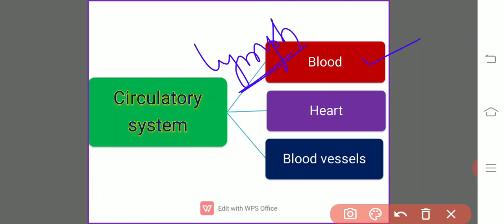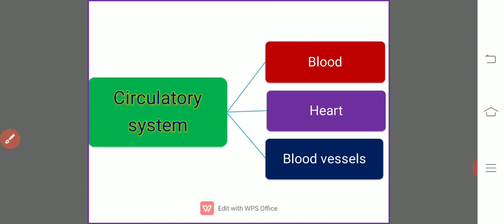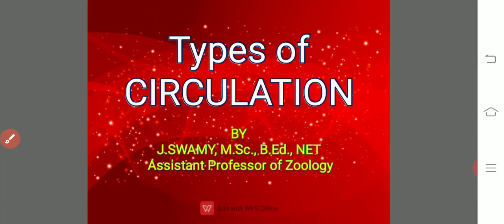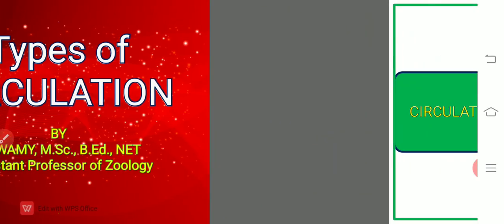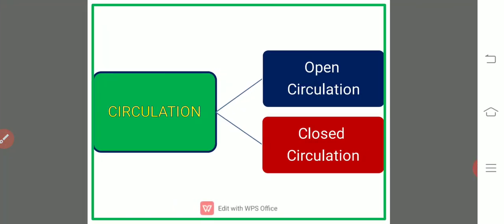through the circulation. Based on the structural complexity of the circulatory systems, we have divided the circulation into two types, namely open circulation and closed circulation.